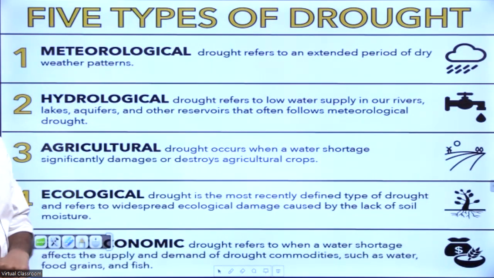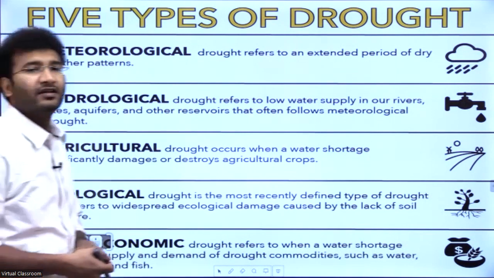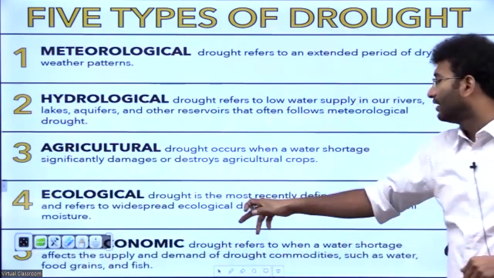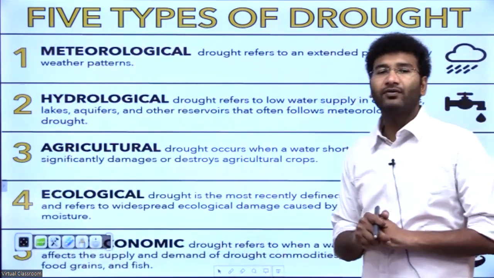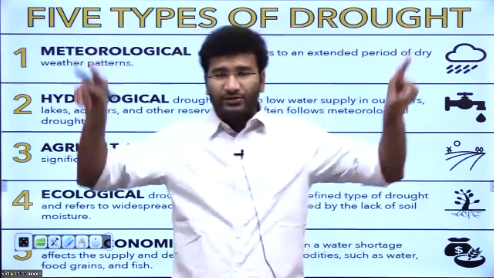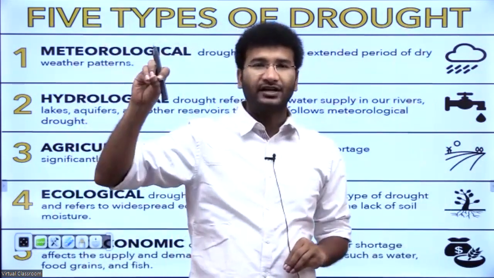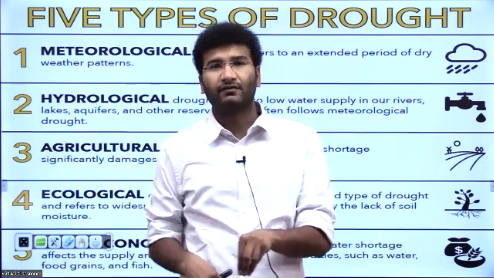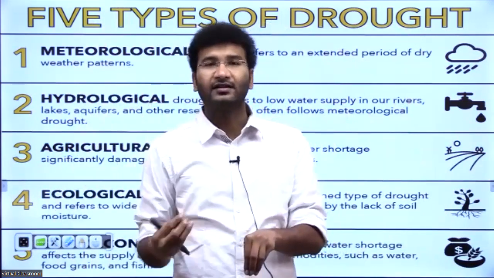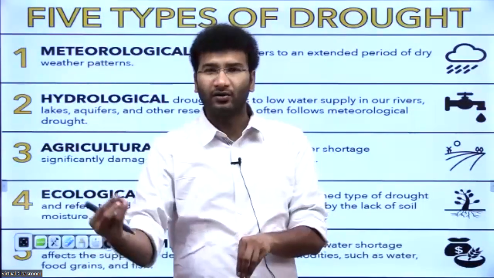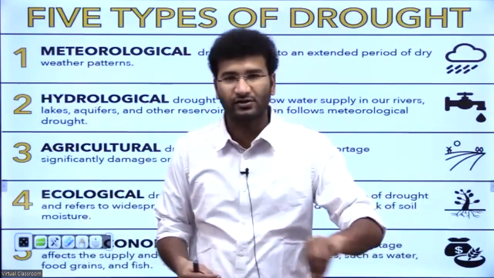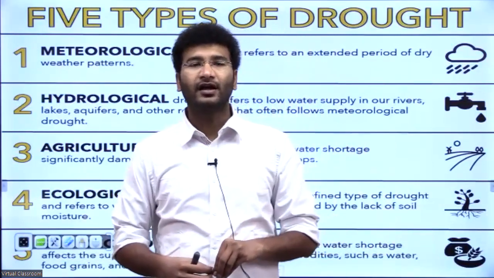And the fourth one is ecological drought. See, ecological drought refers to the widespread ecological damages which are caused by the lack of moisture within the atmosphere. If there is not enough moisture present within the soil where most of the organisms live or are dependent upon the grass, if those microorganisms are not able to survive because of the lack of moisture within the atmosphere or within the soil, then it is considered to be ecological drought.